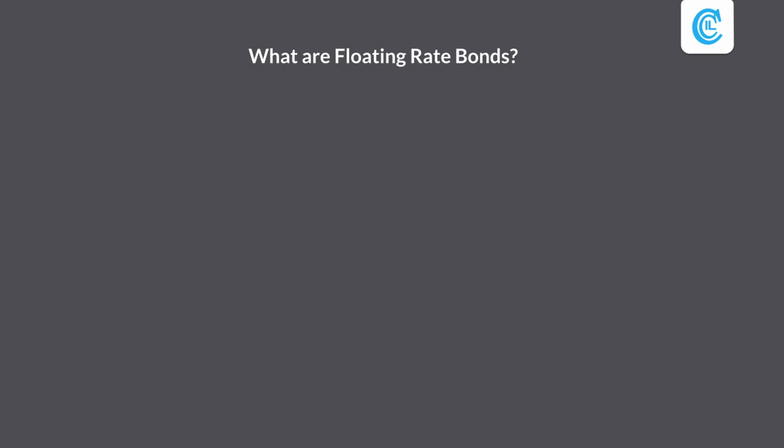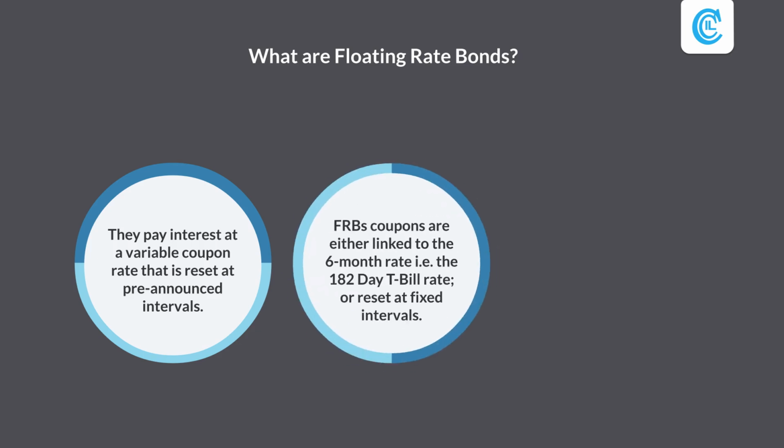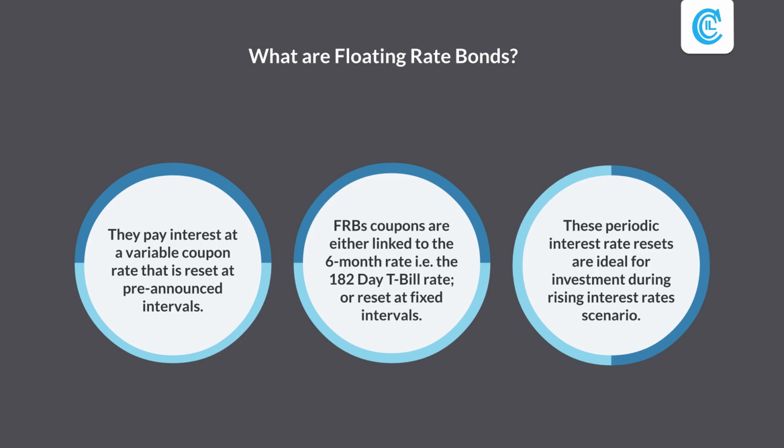What are floating rate bonds? They pay interest at a variable coupon rate that is reset at pre-announced intervals. FRB's coupons are either linked to the 6-month rate, that is, the 182-day T-bill rate, or reset at a fixed interval. These periodic interest rate resets are ideal for investment during rising interest rates scenario.